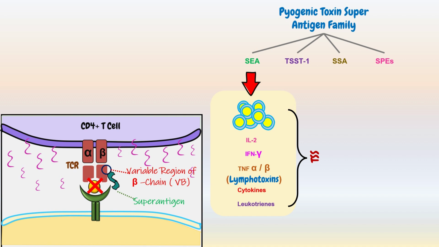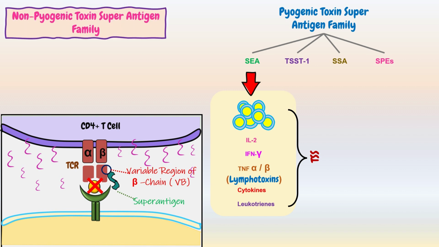Other T cell superantigens not belonging to the pyogenic toxin superantigen family include staphylococcal exfoliative toxins, Mycoplasma arthritis mitogen, and Yersinia pseudotuberculosis mitogen. Polyclonal activation of T cells can also occur in response to viral superantigens, such as rabies virus